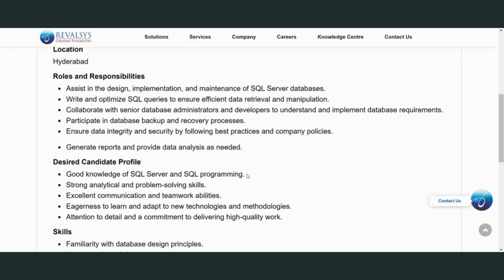Okay, if you know, otherwise you can apply, don't worry. Okay, next one, coming to the strong analytical and problem solving skills. This is common, any company asks for this. So it's our ability to solve problems.